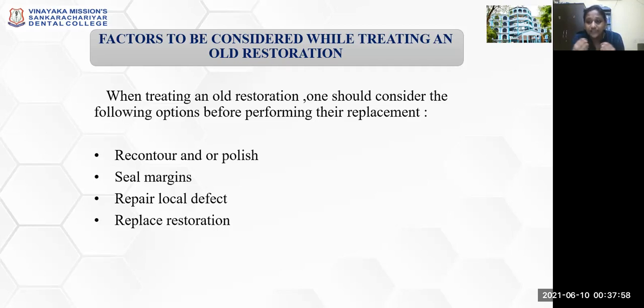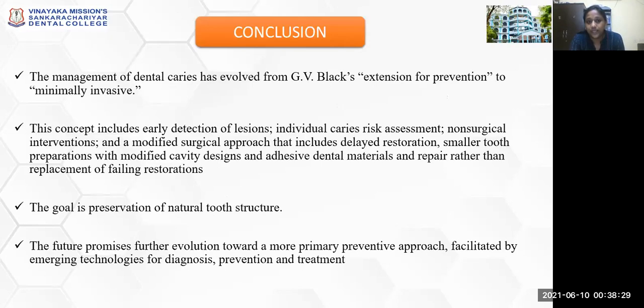Or then whether to check whether the margins of your composite restoration are sealed tightly. If there is any marginal leakage, then a replacement of the restoration can be done. In case you have a tight sealed margin, then the local defect alone can be repaired by placing another new composite over your old composite material, or GIC can be given over your old GIC material. So these are the factors that should be considered when you're treating your old restoration. So this comprises the minimally invasive dentistry.